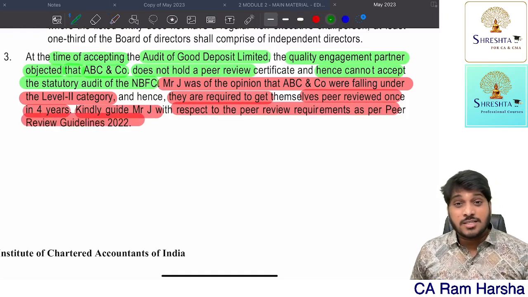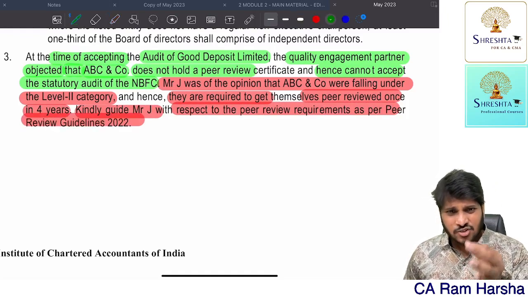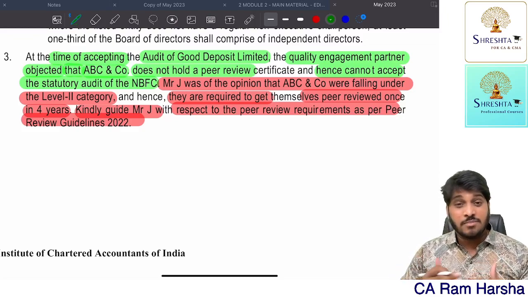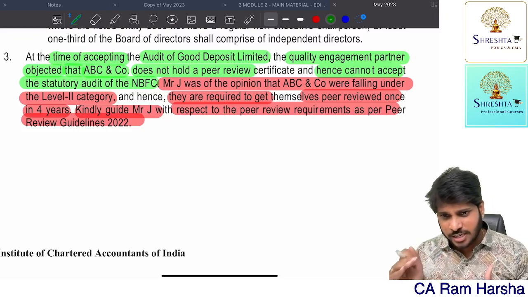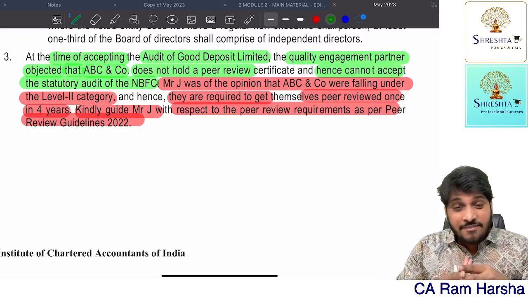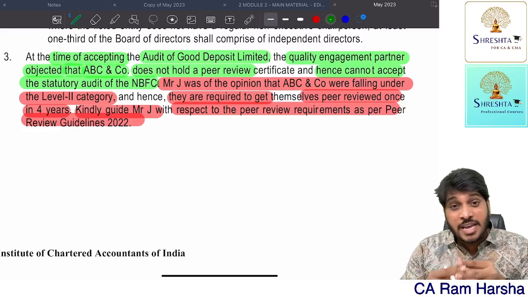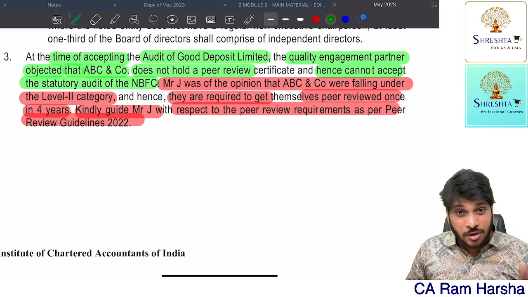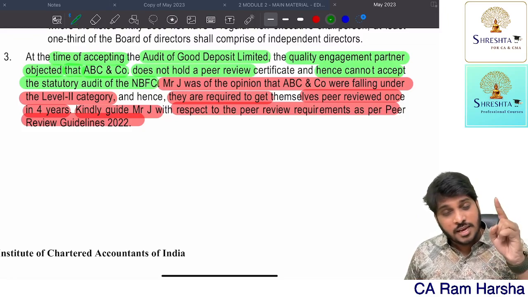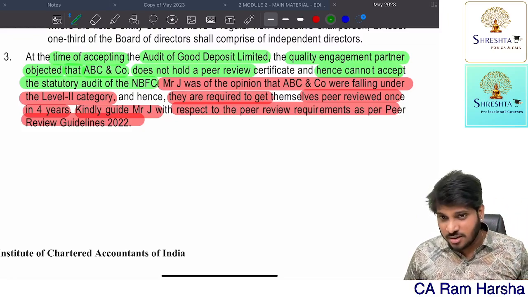No, Mr. J is wrong. His contention is wrong. The firm is liable for peer review with effect from 1st April 2022. And remember, having a valid peer review certificate is a prerequisite for accepting listed company audits as per phase number 1 of the peer review mandate implementation guide.